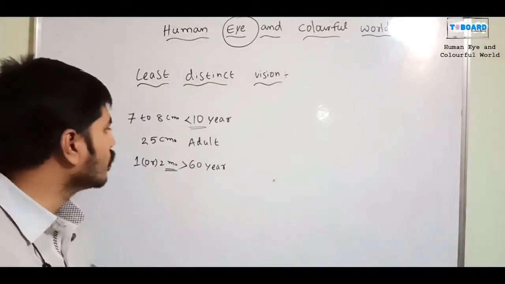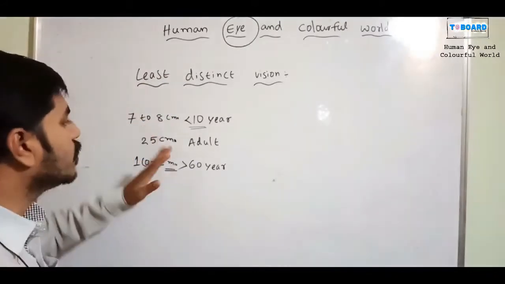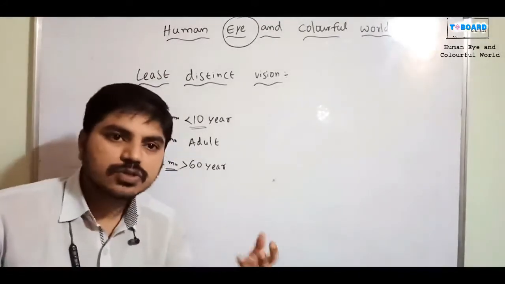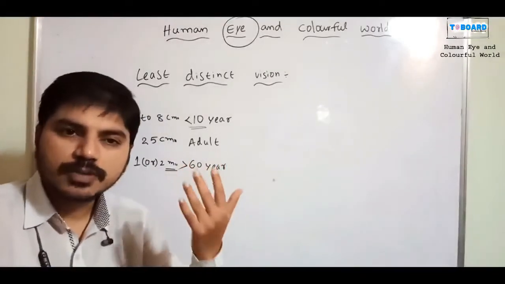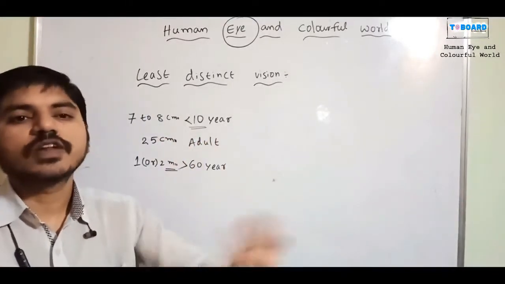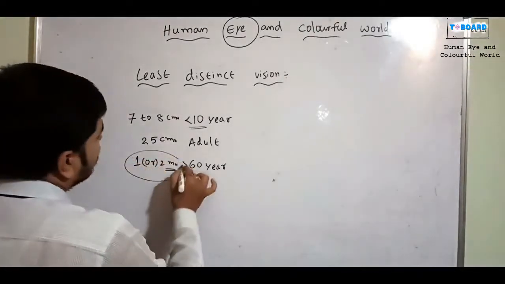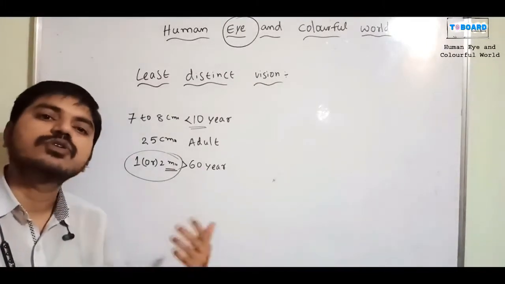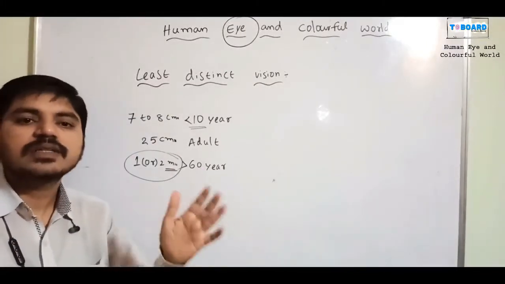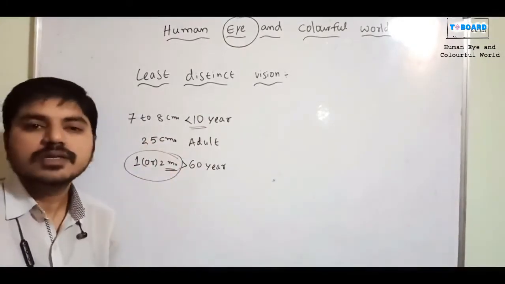But adult people are not like that. As compared to people below 10 years, adult muscles are somewhat stronger. And above 60 years, their muscles are not sustained, not flexible. Totally, 100% not flexible, so we can say their eye vision is 1 or 2 meters. Right, so these are the different categories of least distinct vision.